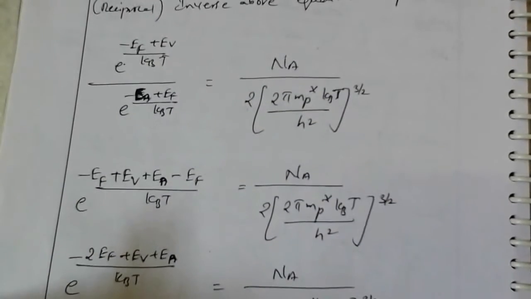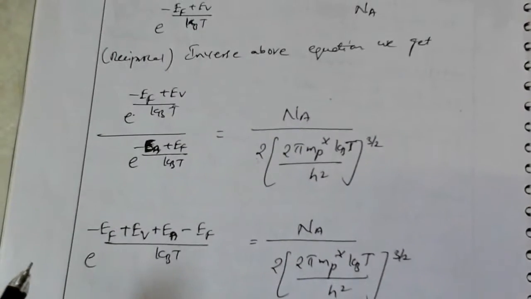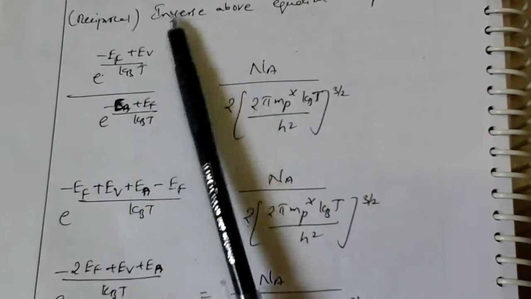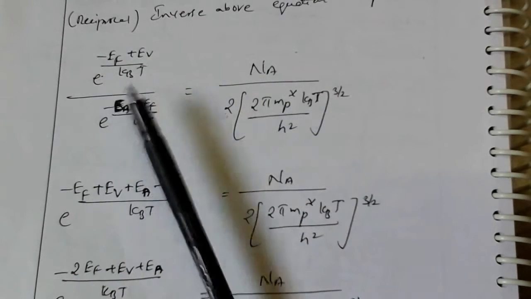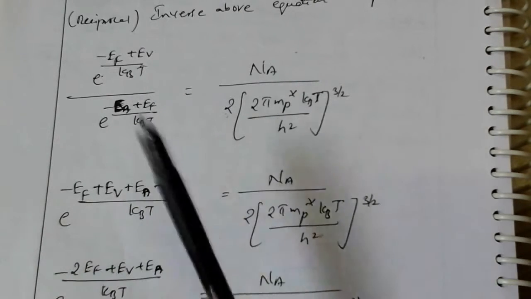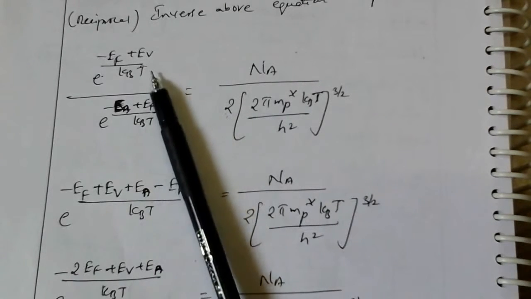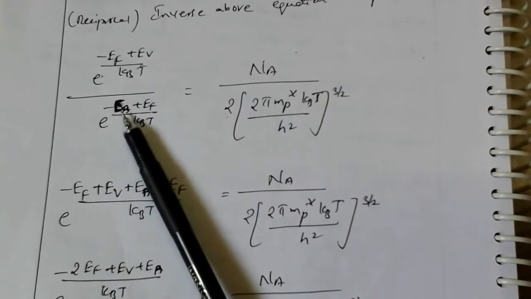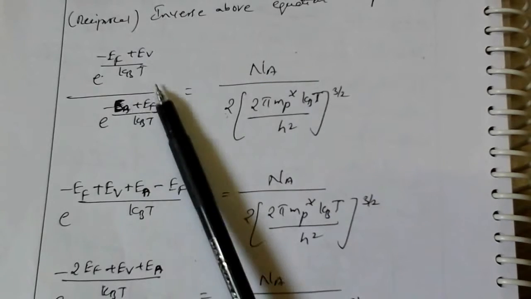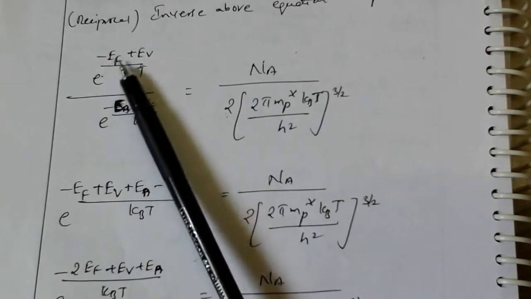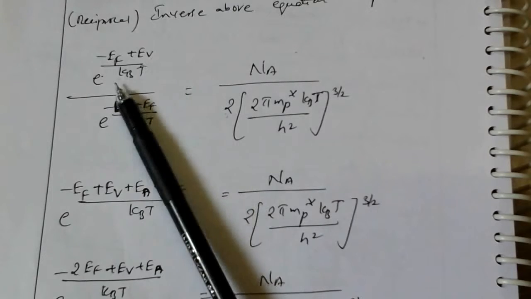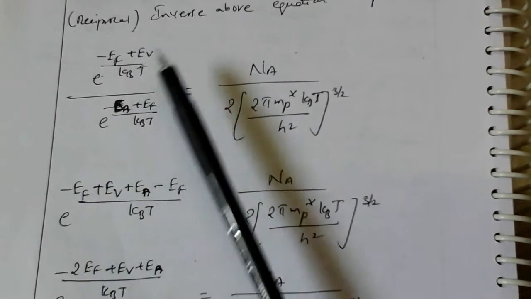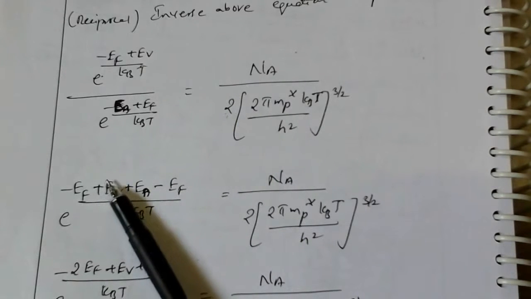Now further simplification. We got the same values here. From here to here, both terms have kBt. If you bring them up to the numerator, the sign changes, it becomes plus. So first we write e power of Ef minus Ev by kBt, and e power of minus Ef minus Ev.